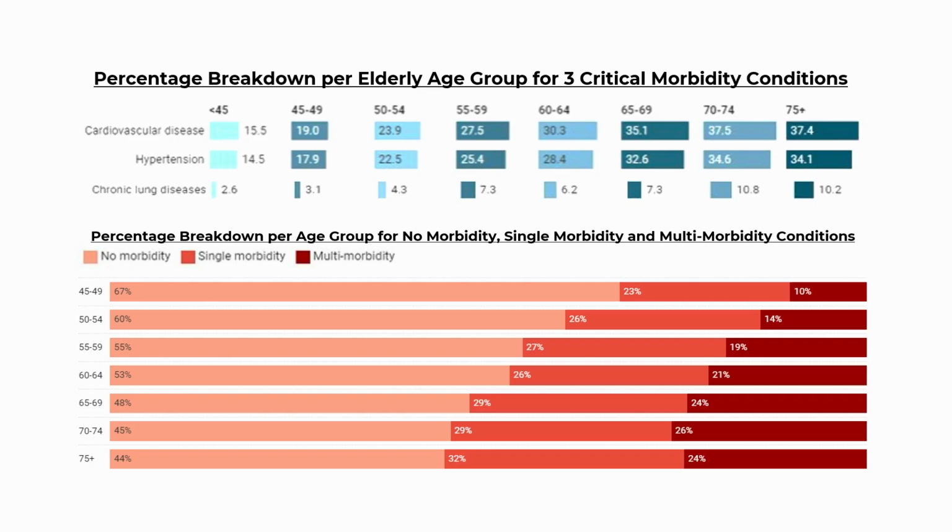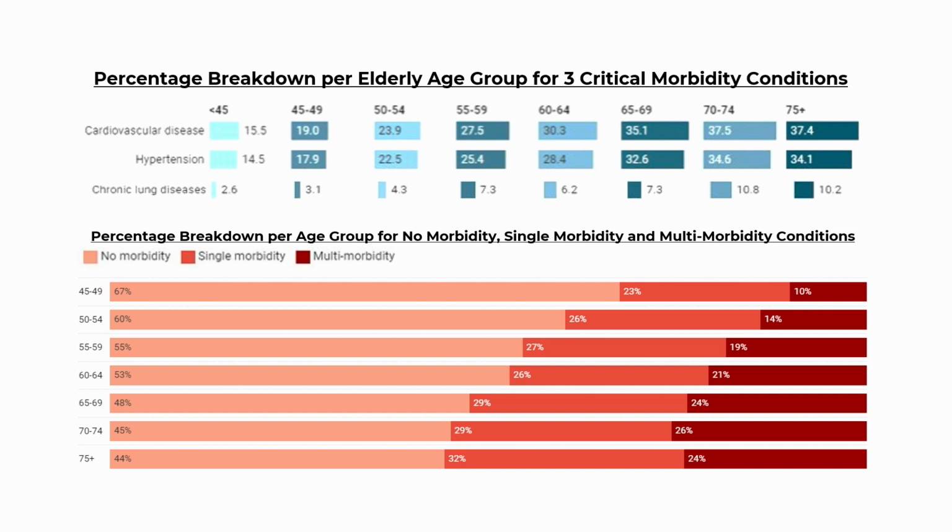Below the age of 45, you are looking at quite a few percent, around 14 to 15% of the population going through cardiovascular diseases, around 14.5% going for hypertension, much lower for chronic lung diseases, could be a little higher for the pandemic. Then at 45 to 49, there is an increase from 15.5% to 19% for cardiovascular diseases, similar with hypertension.